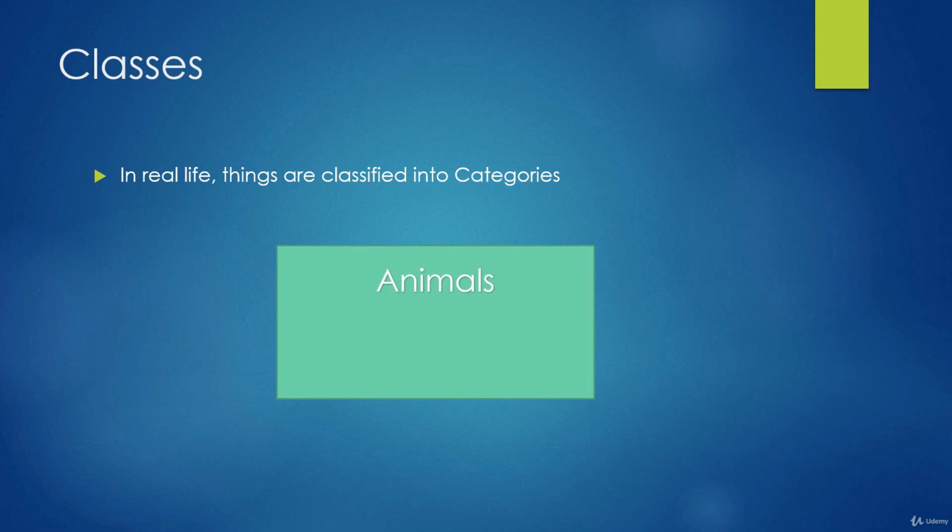And we're not really going to use any scientific terms, so I don't really want this to be a science video, so we're not going to use terms like genus and species and things like that. I want to just understand that animals are a particular category of thing. They're creatures, and all animals share some characteristics. So for example, all animals can reproduce, they can eat food, and they have some way of moving around. And we can say that all animals share these characteristics. So we can think of animal as the type of category or class of thing that contains these characteristics.